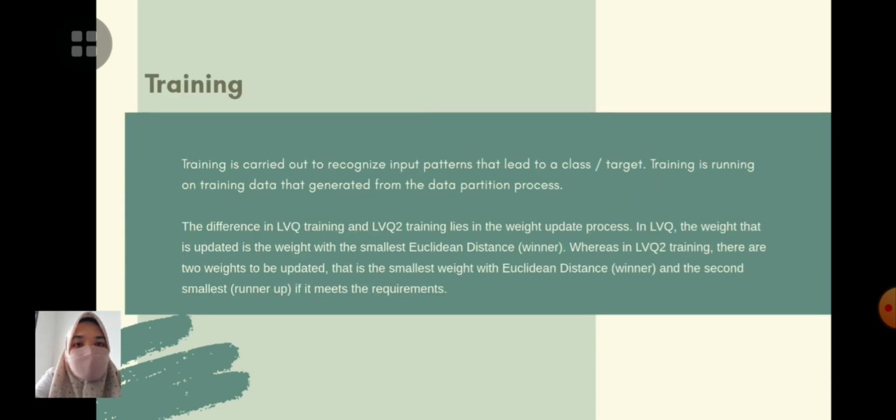And then training. Training is carried out to recognize input patterns that lead to a class or target. Training is run on training data that is generated from the data partition process. The difference in LVQ training and LVQ2 training lies in the weight update process. In LVQ, the weight that is updated is the weight with the smallest Euclidean distance, or we can say the winner. Whereas in LVQ2 training, there are two weights to be updated, that is the weight with the smallest Euclidean distance, and the second smallest if it meets the requirement.